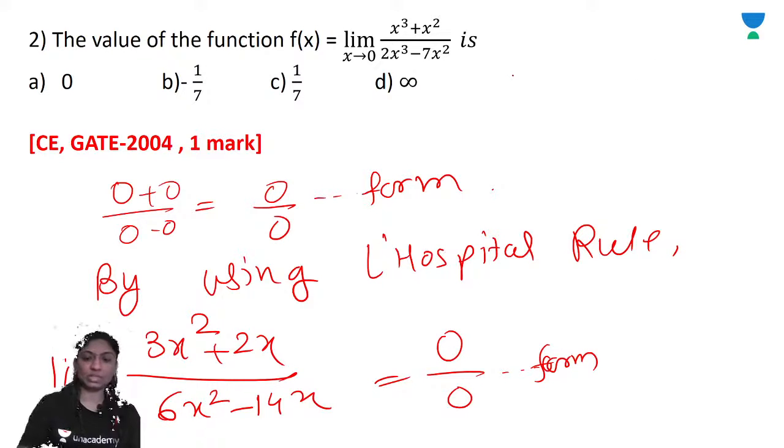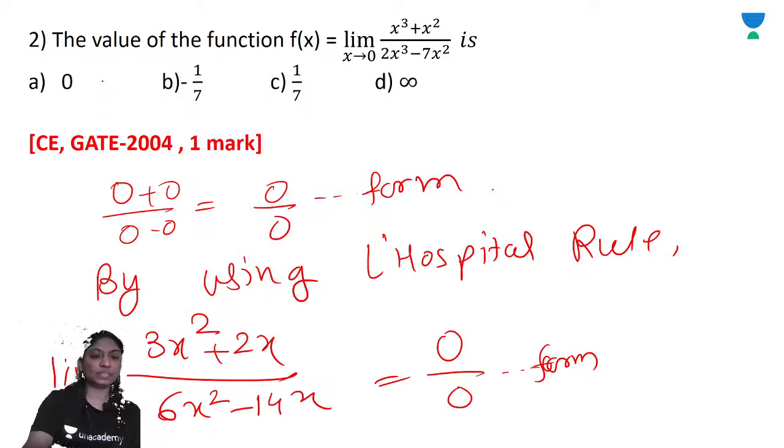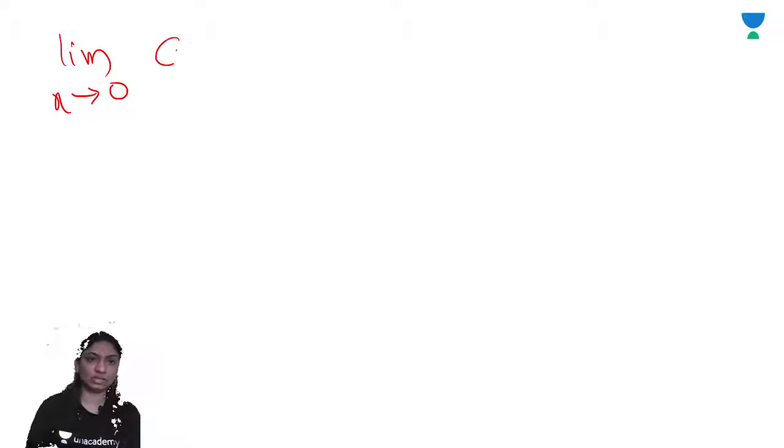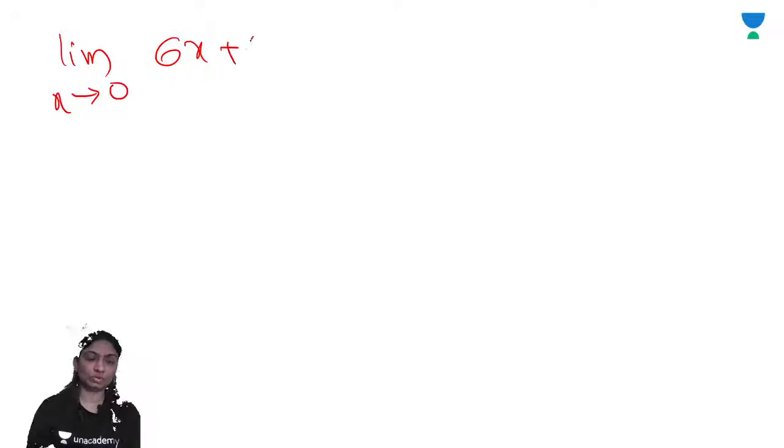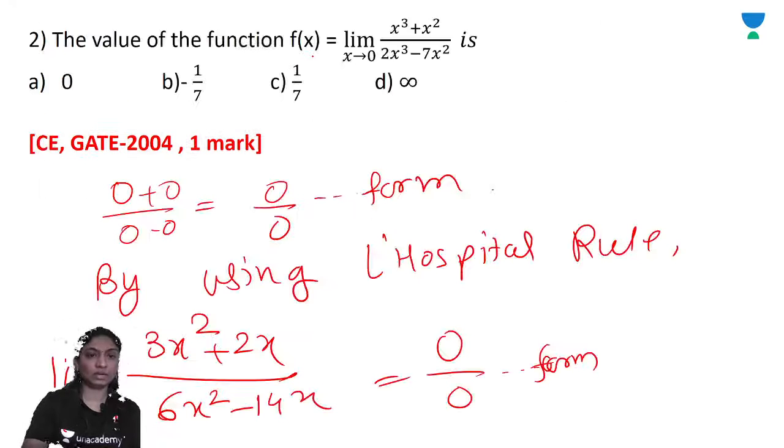After using the L'Hospital rule again, you get limit as x tends to 0 of 6x plus 2 upon 12x minus 14.